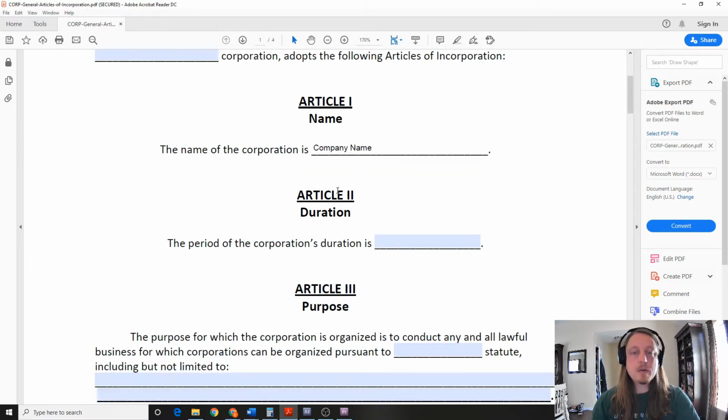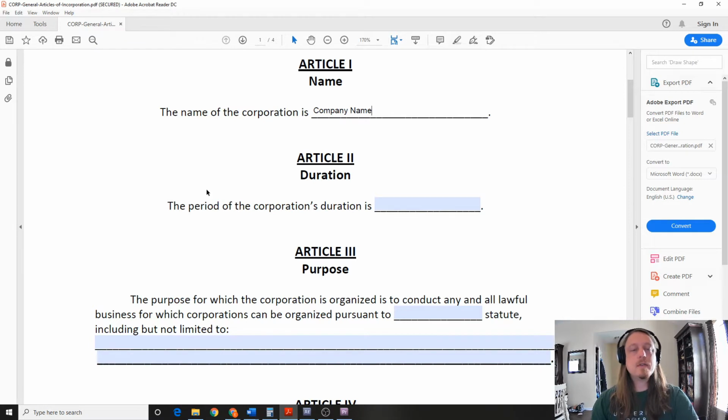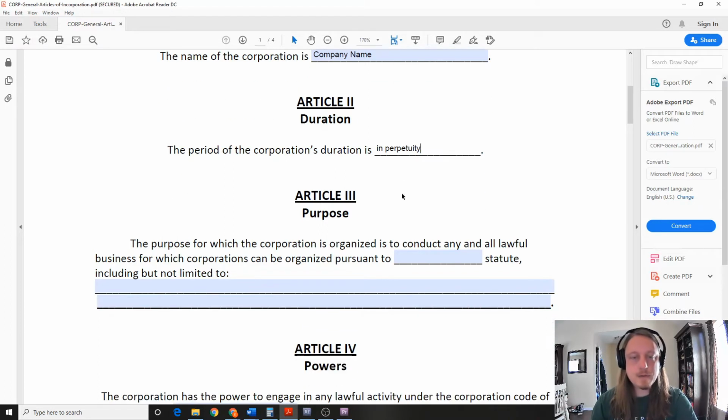Okay. Article 2, the duration. Some companies set up for a period of time, but most companies set up for forever. You don't plan on closing, so you would put the duration is in perpetuity. There you go. And that's how you spell that. And that's what a lot of companies put to say forever, as long as we can.